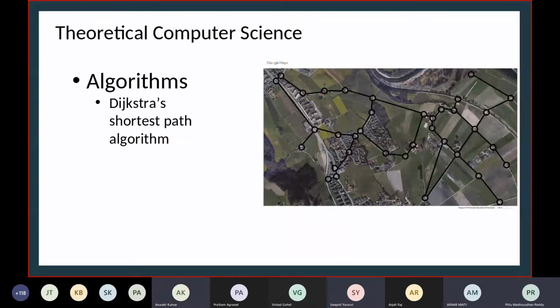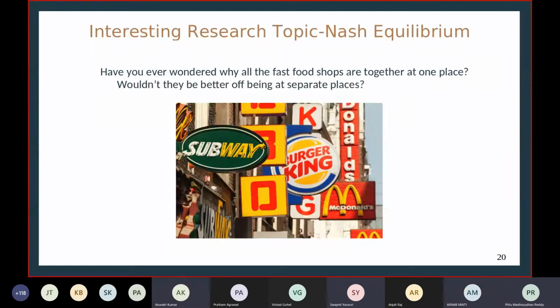How many of you know John Nash? Nash equilibrium. He is the founder of game theory. He's a big shot, but I don't think he's the founder of game theory. Yeah, fine.